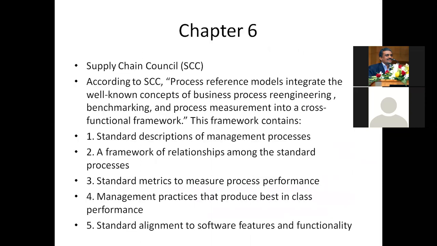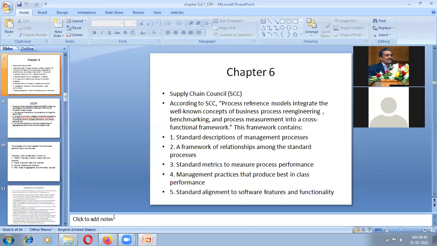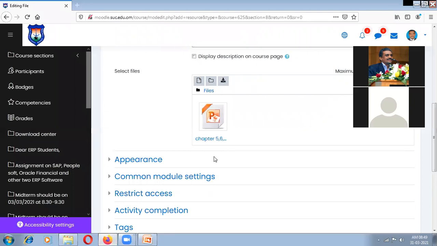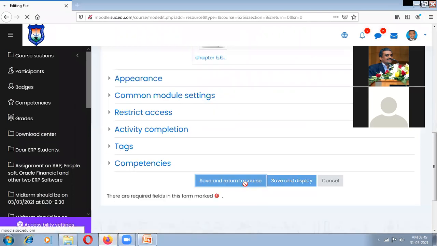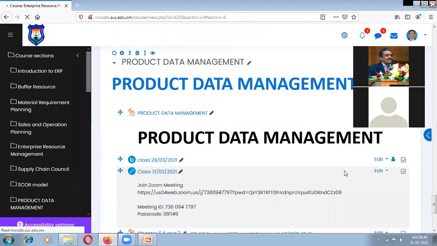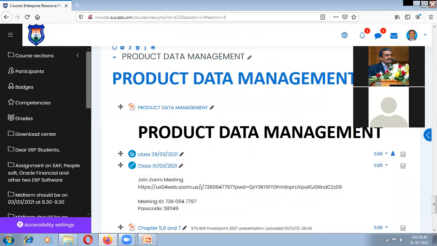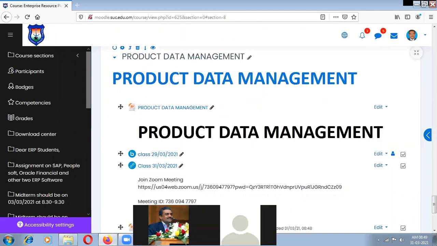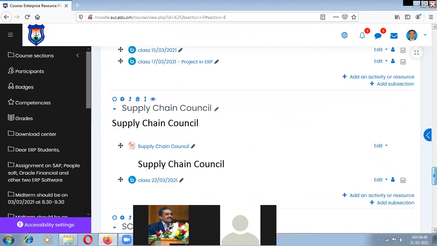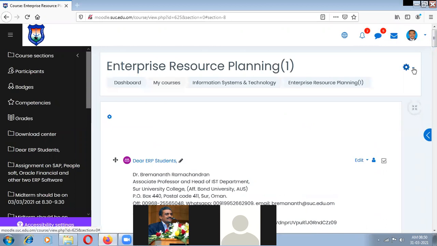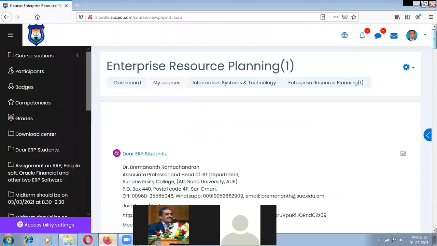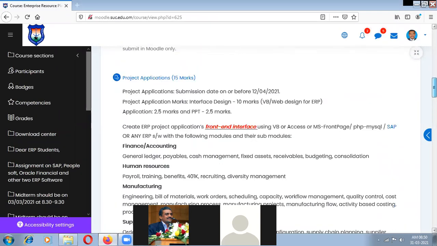Okay. Then you have chapter 6. So what is available in the Moodle? In the Moodle, all the chapters are available. What you can do is only study the important information.